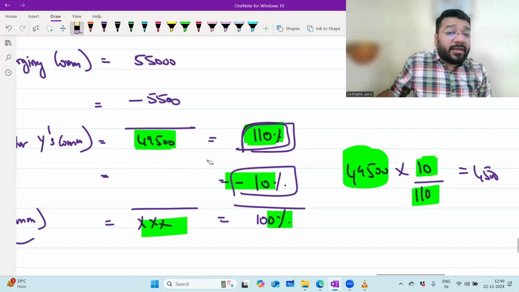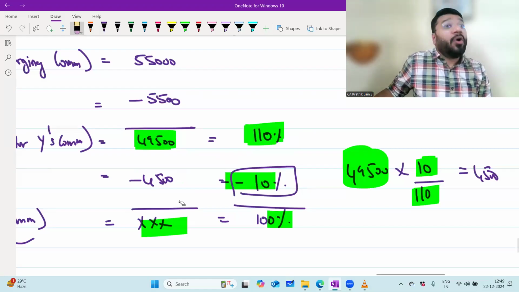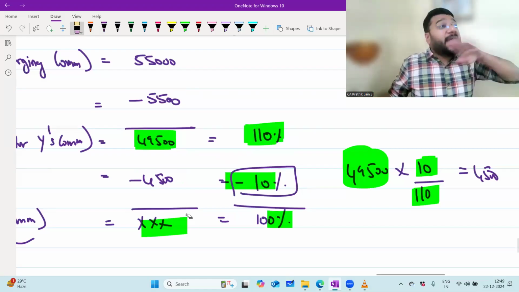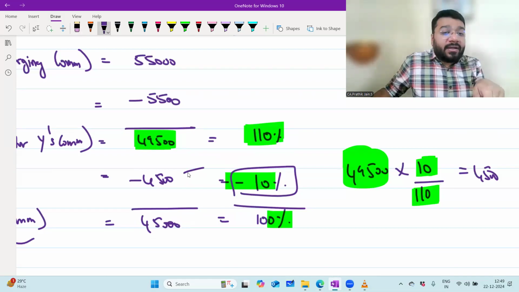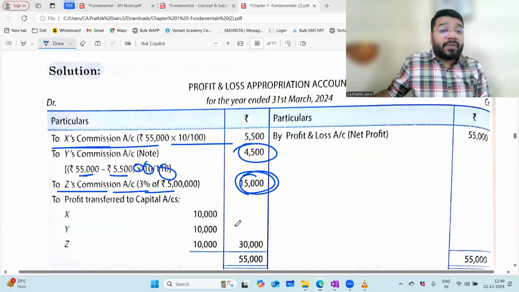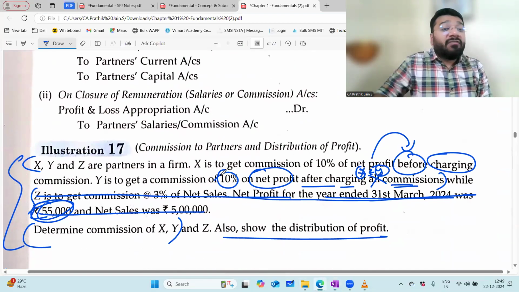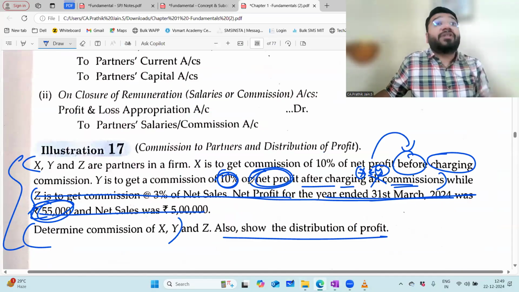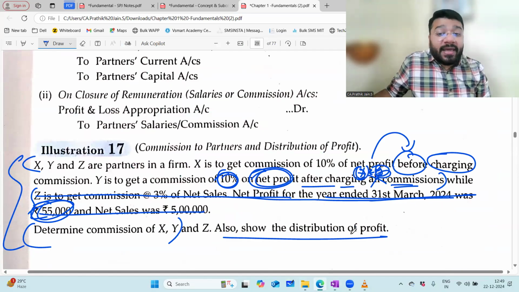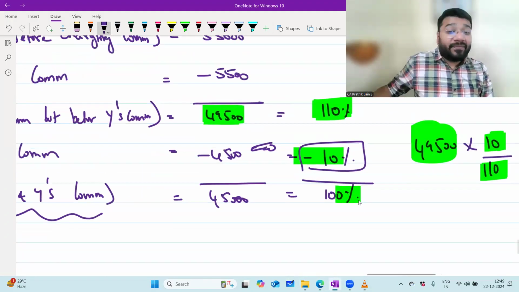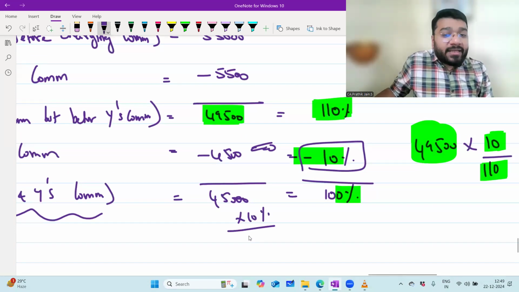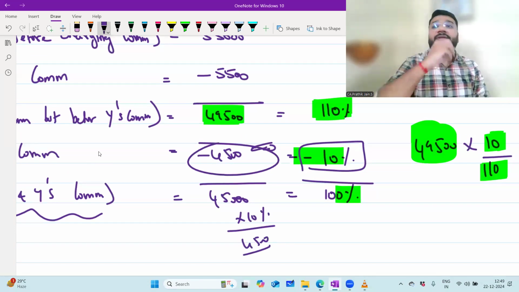You got the commission now? Can you substitute the commission here? How much? 4,500. If I minus 4,500, what am I getting as a net profit after minusing X and Y's both commission? 45,000. So can we check whether the answer we got here is right or wrong? Sir, the question says that Y will get a commission of 10% on net profit, which net profit? After minusing both X and Y's commission. So after minusing both X and Y's commission, what is my profit? 45,000. On that 10% should be 4,500. Exactly matching.